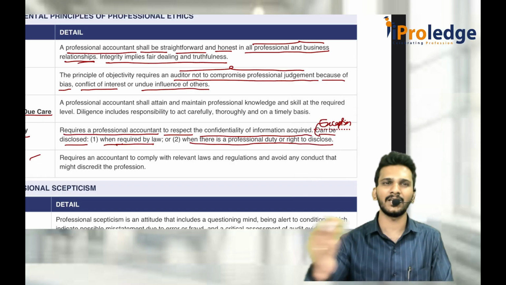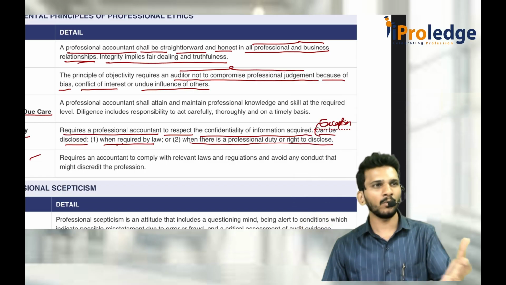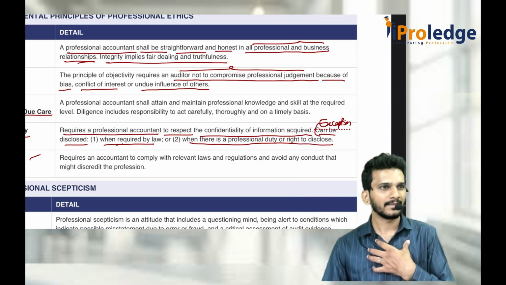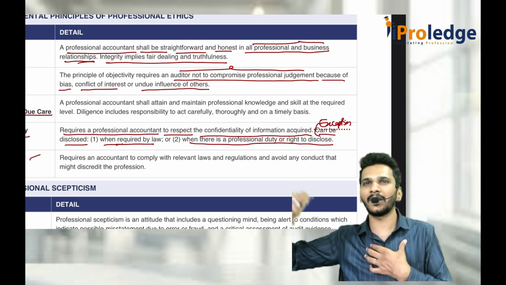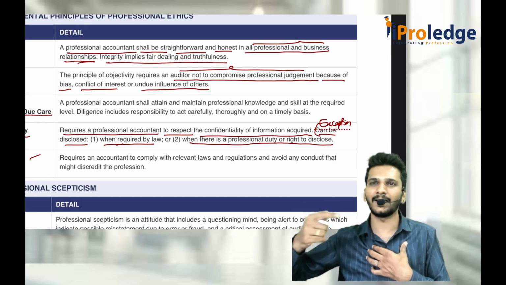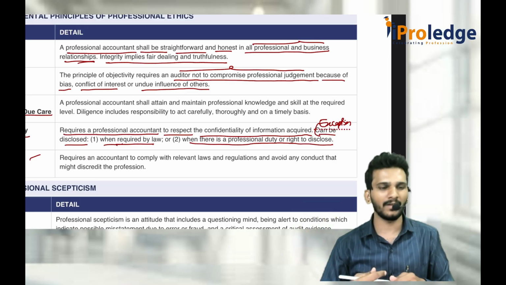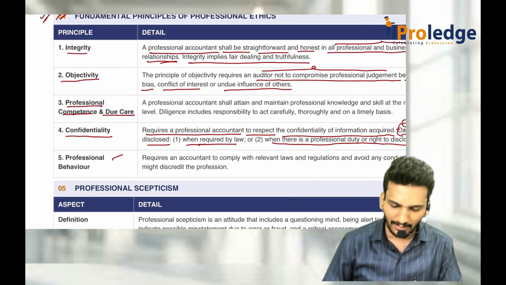That specialization we will keep aside. So you should try to acquire the knowledge. The second part is you should try to maintain that acquired knowledge. Maintain means update. Keep on updating whenever the regulations change, whenever an amendment comes. That is what we call professional competence and due care.